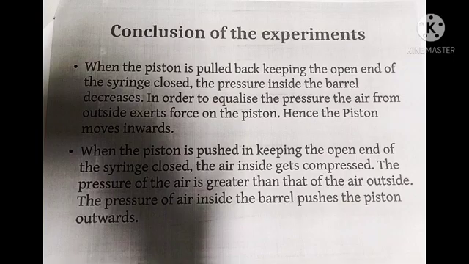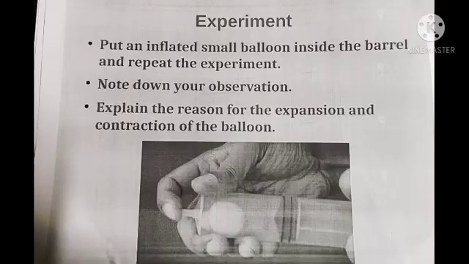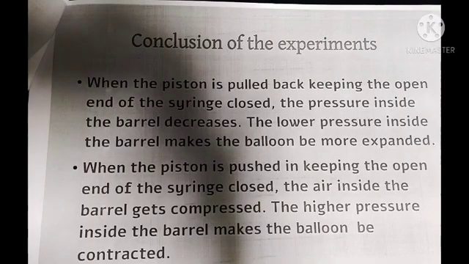Then, next experiment. Put an inflated small balloon, the expanded balloon, inside the barrel and repeat the same experiment. Note down your observation. Explain the reason for the expansion and the contraction of the balloon. Observation. When the piston is pulled back, keeping the open end of the syringe closed, the pressure inside the barrel decreases. Then the lower pressure inside the barrel makes the balloon more expanded.